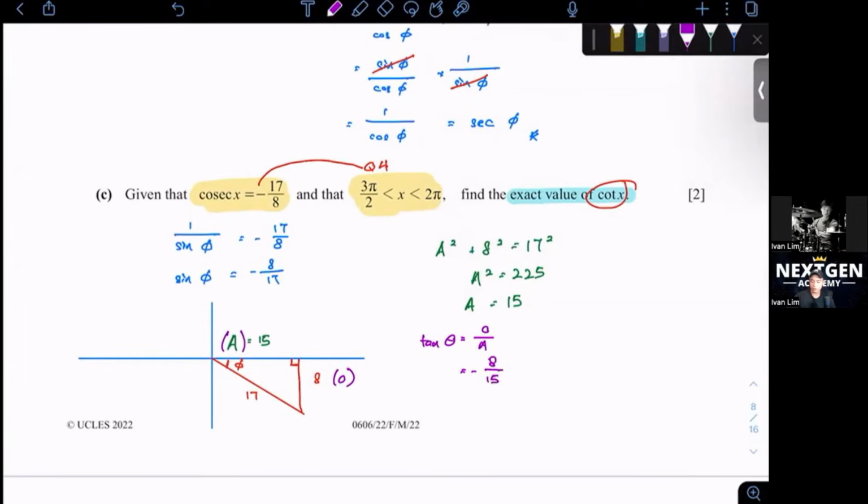All values of tangent, including cotangent, and sine, which includes cosecant, in the fourth quadrant will all be negative. That is what we learned about ASTC. So next, cotangent theta, we just need to inverse it, so it will be negative 15 over 8. Negative 15 over 8. This will be your final answer.